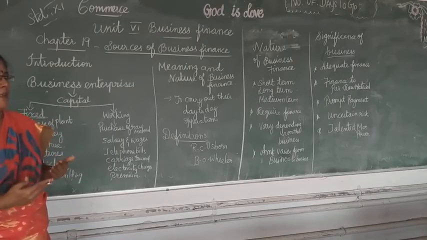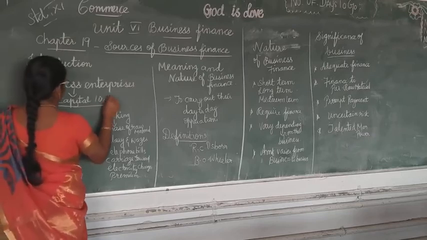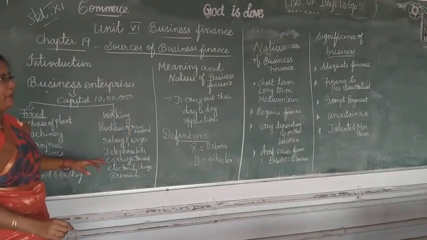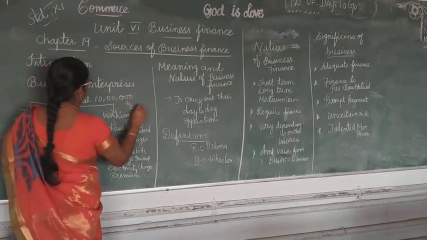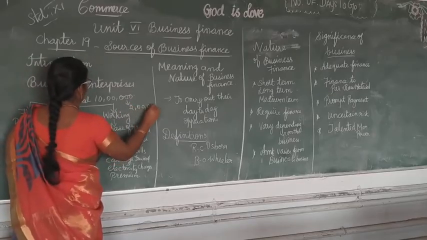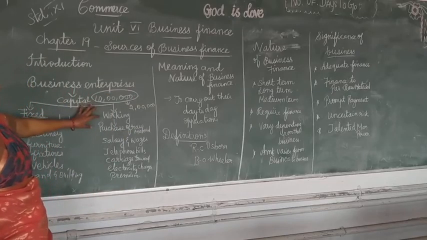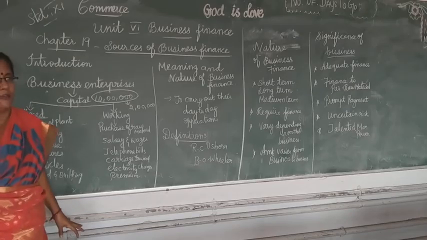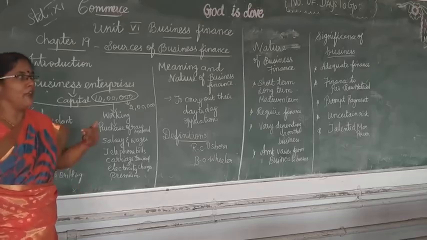For example, we have invested 10 lakhs. The capital is 10 lakhs. For working capital purposes alone, we will take only 2 lakhs from the 10 lakhs. We are not going to take all the capital together. The remaining money will be invested in the fixed capital. Are you clear? Then only we can do the business for the long run.